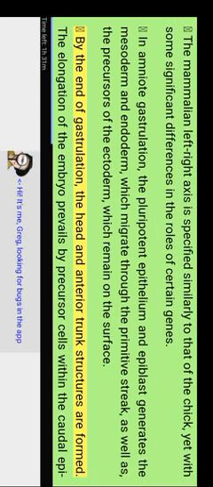By the end of gastrulation, the head and anterior trunk structures are formed. The elongation of the embryo proceeds by precursor cells within the caudal epiblast, which surrounds the posteriorized Hensen's node. In each class of vertebrates, a neural ectoderm is allowed to form, whereas BMP-based epidermal tissue induction is prevented. Fraternal twins arise from two separate fertilization events. Identical twins in turn form by embryo splitting. It forms two cellular groups during stages while there are still pluripotent cells within the embryo. Experimental evidence suggests that conjoined twins might occur through the formation of two organizers within a common blastodisc.